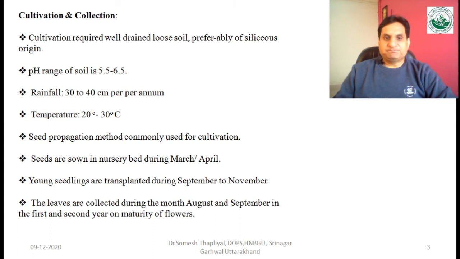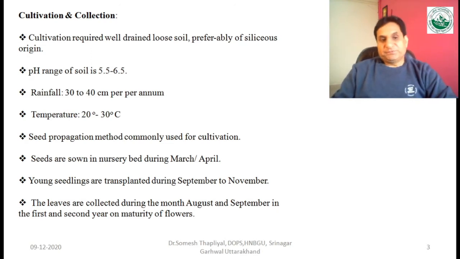During the months of March and April, seeds are sown in the nursery bed, and when seedlings are prepared, after a few weeks they should be transplanted in the agricultural land, and this process should be carried out in the month of September or November.